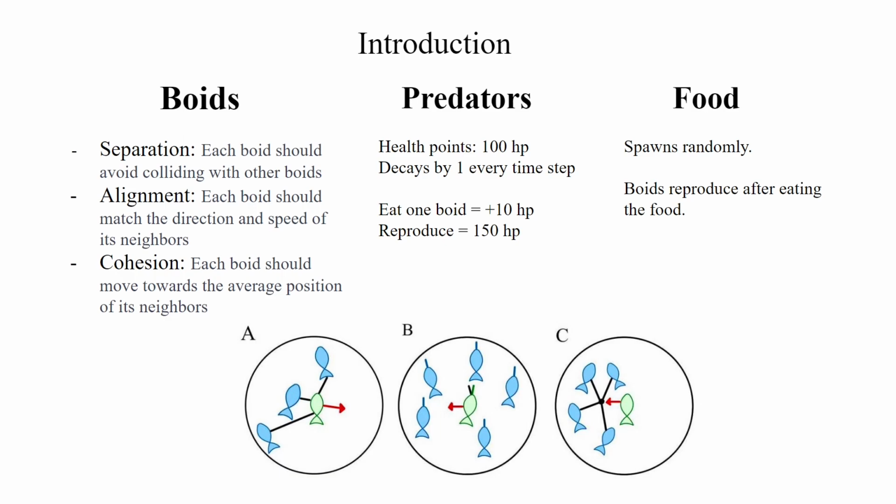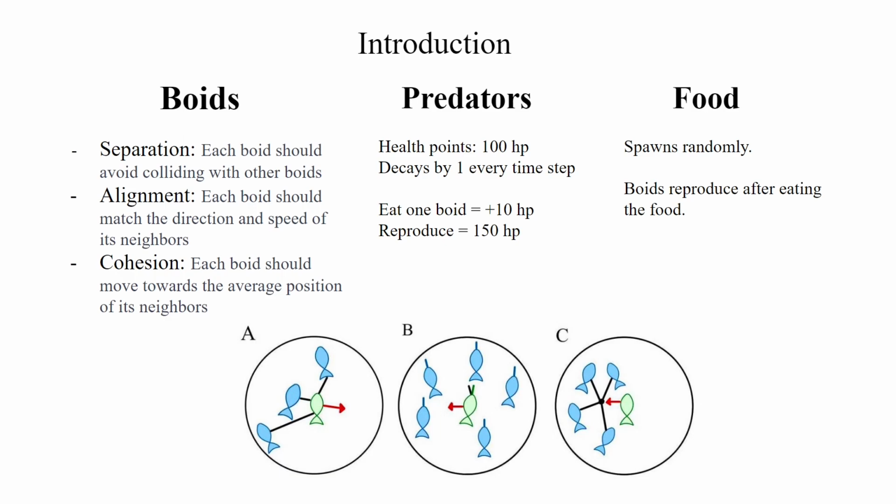Alignment, which is shown in figure B, where each boid tries to match the direction and speed of its neighbors. Cohesion, shown in figure C, where each boid tries to move towards the average position of its neighbors. These rules are applied to the boids and result in the boids moving together as a coordinated swarm.